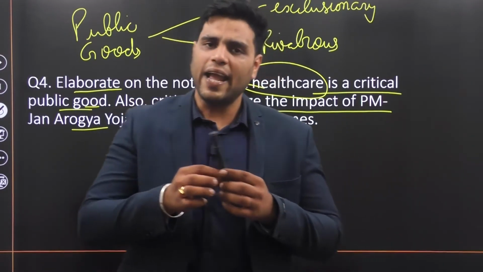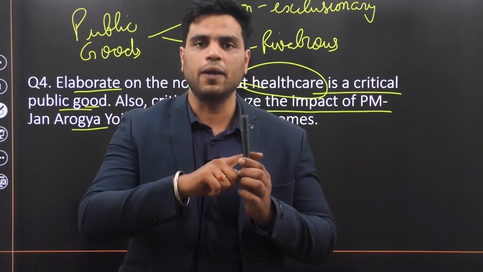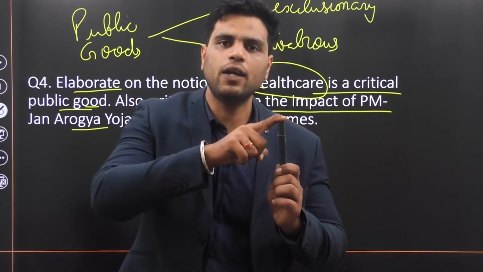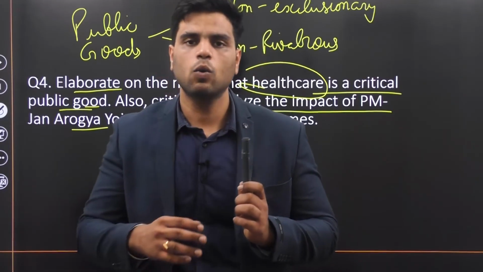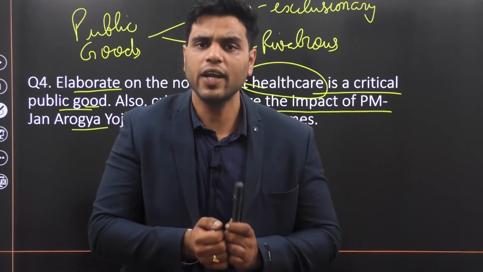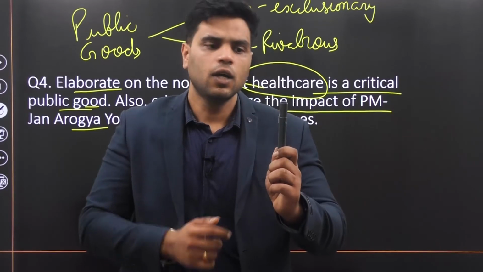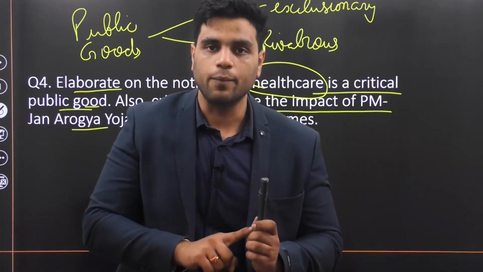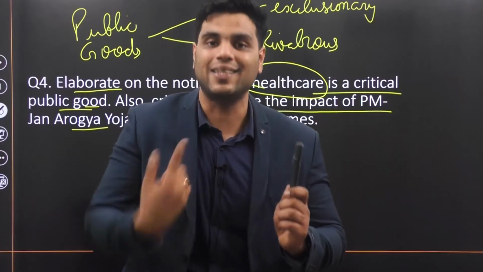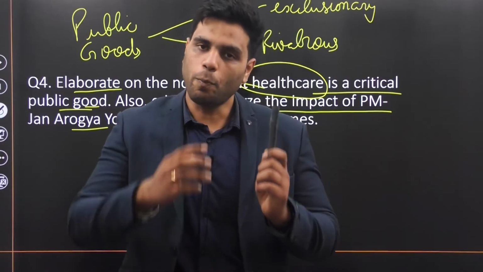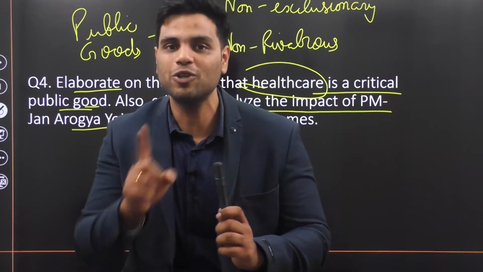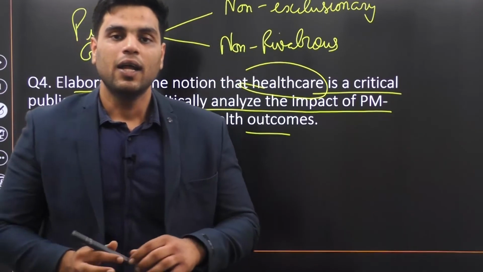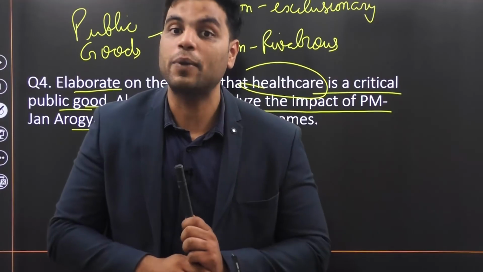For example, this pen, right? Not everyone can have access to this pen. Those who can afford this pen will get access to it. Those who cannot afford this pen, well, they won't have access to it, right? So in that regard, this pen becomes exclusionary because it is being bought at a price. Make sense? So people who can afford that price are included. People who cannot afford this price are excluded. Now, this is an example of a private good.